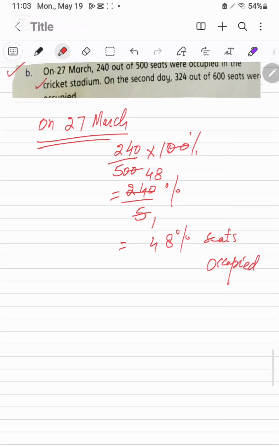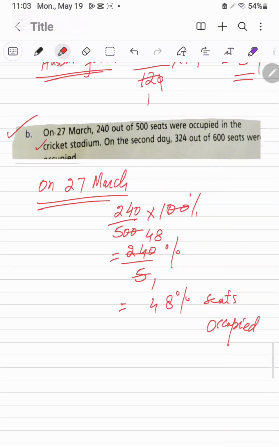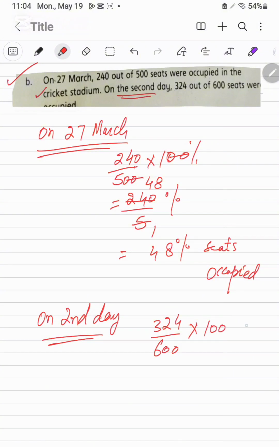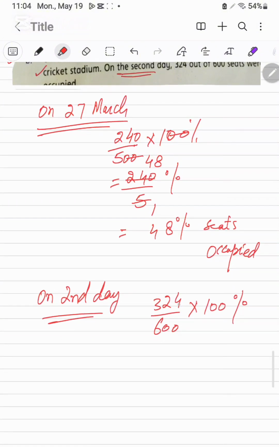And next, on the second day, total 600. Among them, 324 are occupied. We will multiply by 100% to convert into percentage.